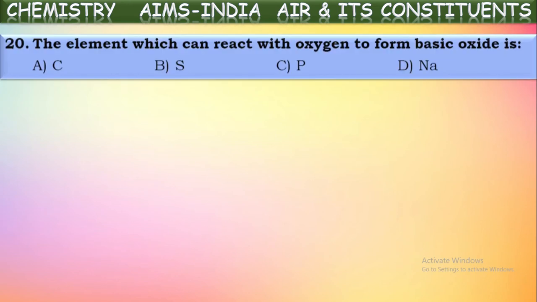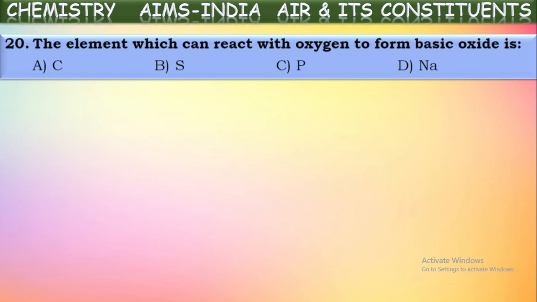Next, the element which can react with oxygen to form a basic oxide. Generally we know metals on reaction with oxygen form metallic oxides which are basic in nature, and non-metals react with oxygen and form non-metallic oxides which are acidic in nature. If you see the first three options, carbon, sulfur, phosphorus, on reaction with oxygen they form non-metallic oxides which are acidic in nature.